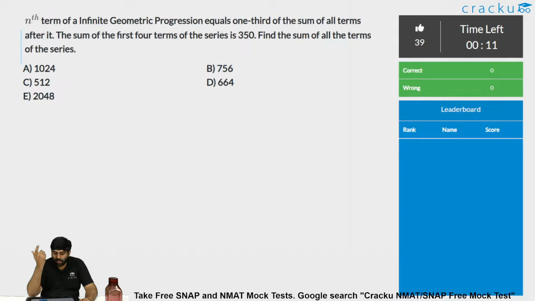Because sometimes it can happen that you're good at some quant topic, but you're not so good at some other topic. So instead of wasting the time, where you end up getting a wrong answer or being unable to solve a question, instead you first finish all the doable questions of your own. That is, after seeing a question, you think, yes, this is something I can definitely do. Do it, ensure you're not making a calculation or silly mistake, apply the concepts well, do it properly and mark the right answer.